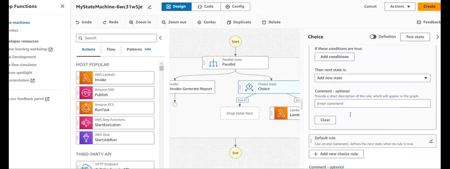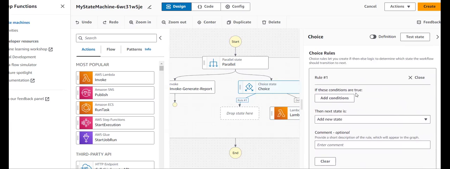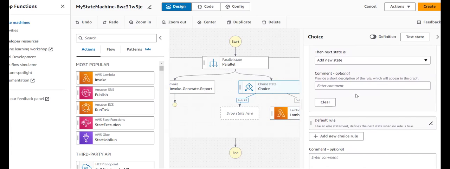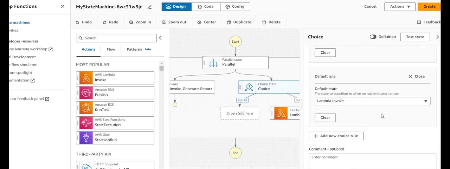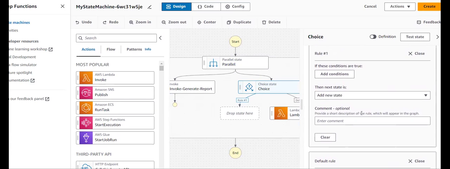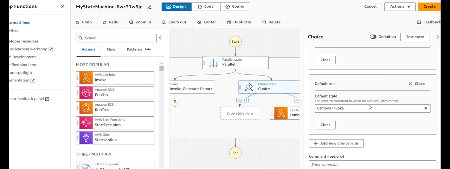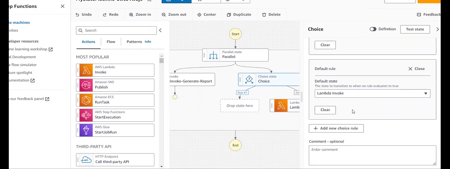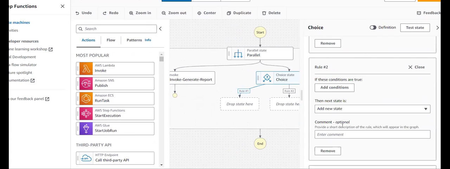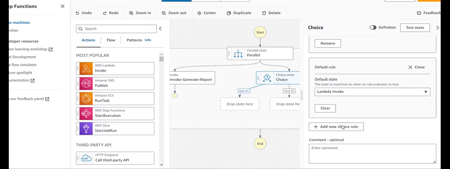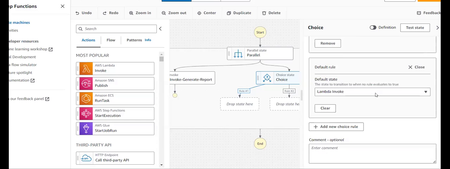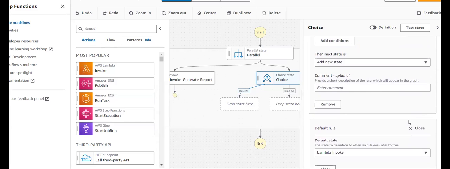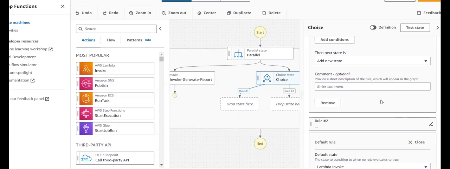In order to provide the rule, I just double click it here on top of your rule 1. And here I want to configure the default rule. So I'm just clicking on the edit option. Here you can see we have Lambda invoke. It will invoke the Lambda function. I need to add a choice rule to this. So I just clicked on add. Now I want to add the default rule. So I'm just closing this.